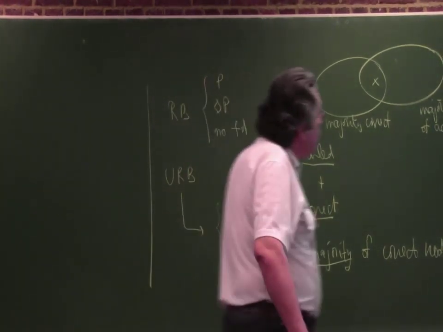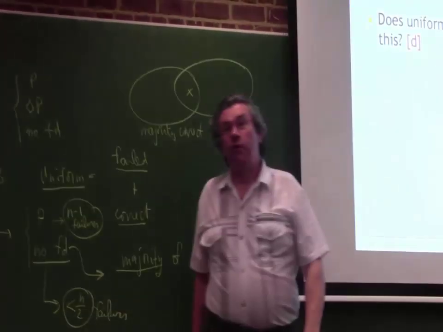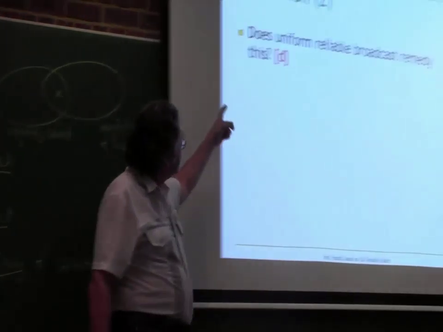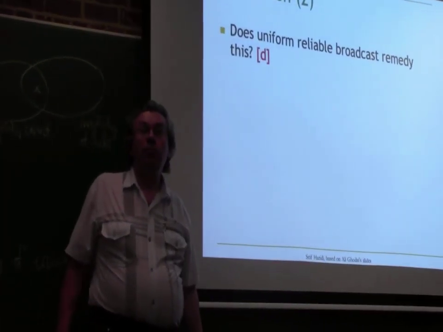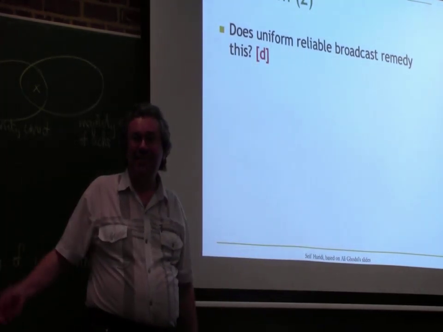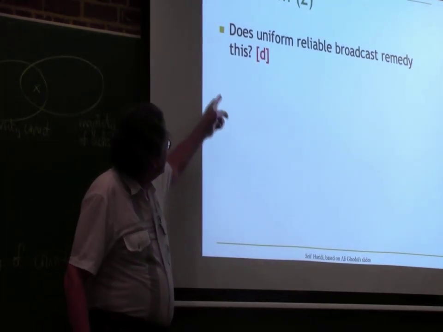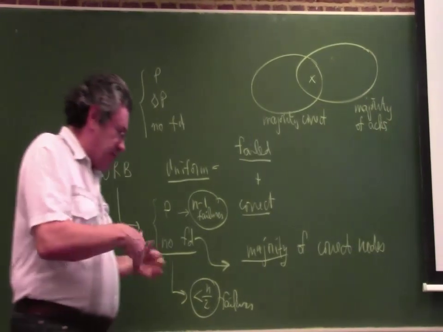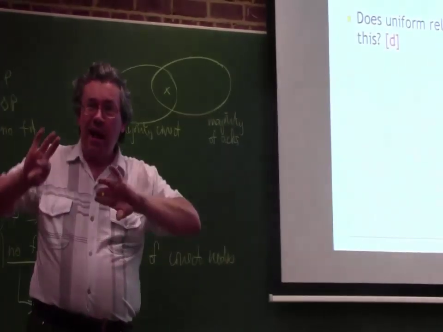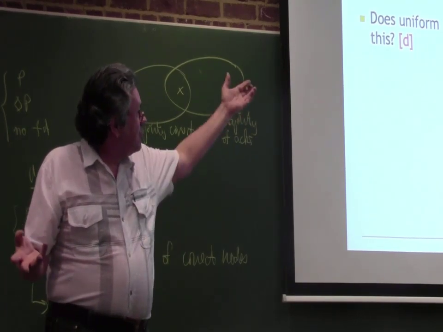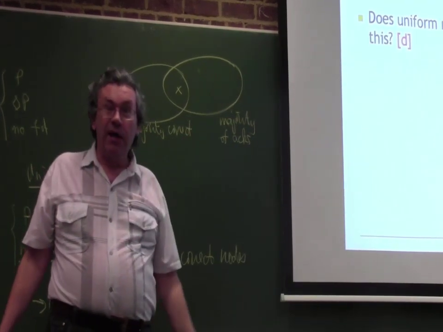So what about uniform reliable? Uniform is much smarter than reliable, huh? Does uniform reliable broadcast solve this problem of conversations? What do you think? Now I'm asking you, yes or no? Does uniform reliable broadcast solve the problem when I ask a question and then somebody replies and maybe I received a reply before the question, which is bad? Does uniform reliable broadcast avoid that? What do you think?